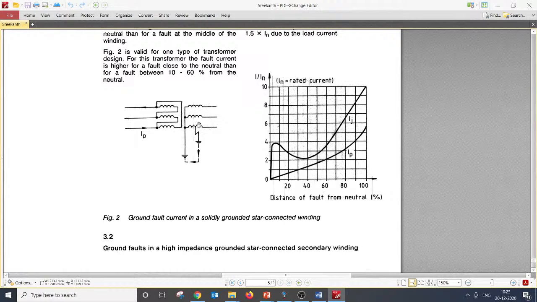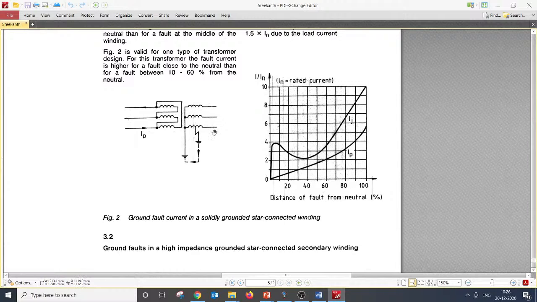I guess those who have worked in differential protection might be aware that if the winding configuration is delta star, the zero sequence current will not be reflected. How it is to be treated, all the stuff which you need to look at from the stability perspective of the transformer for an external fault and internal fault.